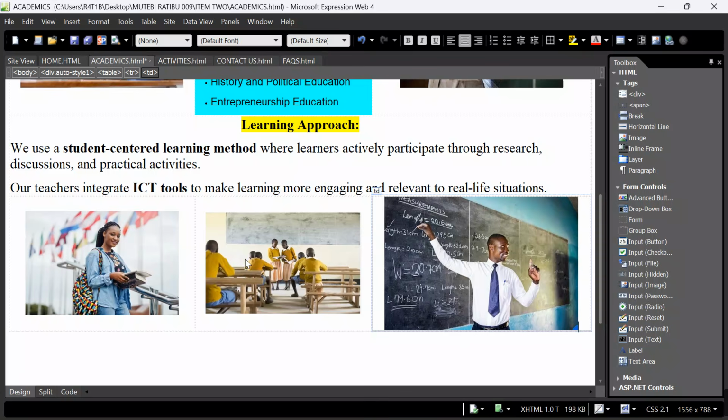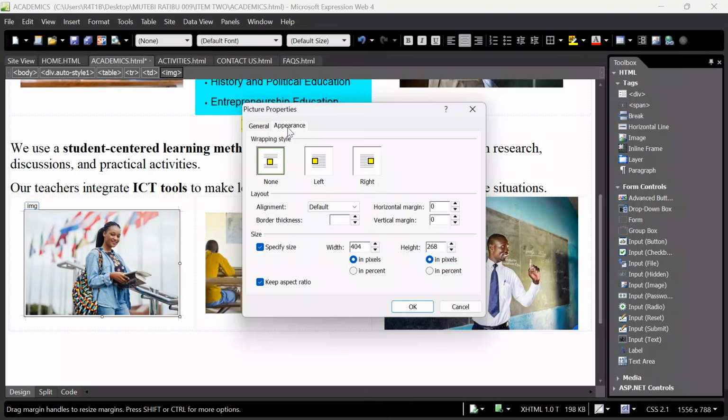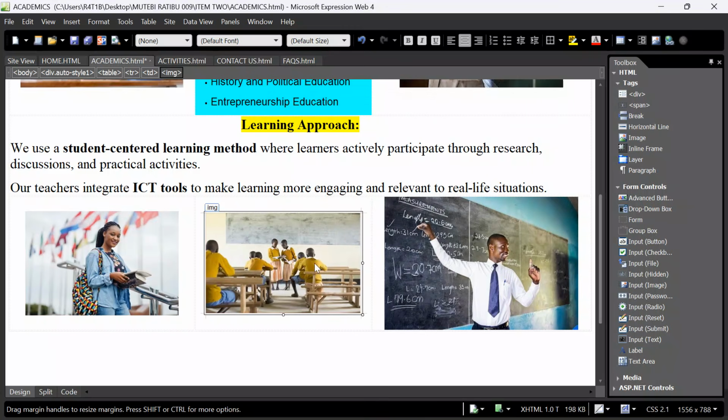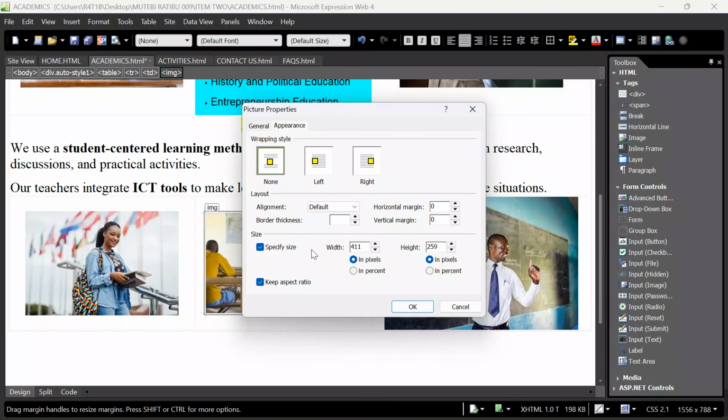Now, after getting this, we need to keep them with uniform measurements. Right click. Go to picture properties. Go to appearance. I want to keep width, aspect ratio, antique. I want to keep the width at around 404. I will click OK after keeping its height at around 268, around there. We see, yeah.